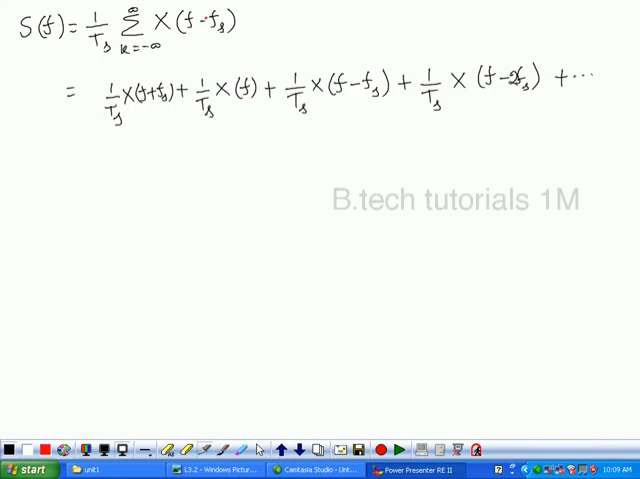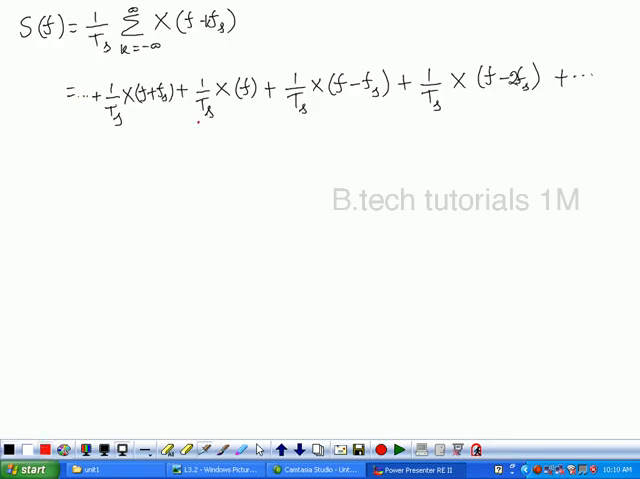So this is k. Now k is running from minus infinity to plus infinity. If you substitute different values of k, when k is 0, you will get 1 by Ts into x of f. When k equivalent to 1, 1 by Ts into x of f minus fs. And k equivalent to 2, 1 by Ts x of f minus 2fs. Similarly, this side. Okay. So it will be continued like this from minus infinity to plus infinity. Is it clear to you?